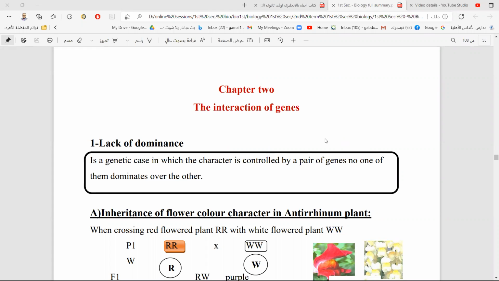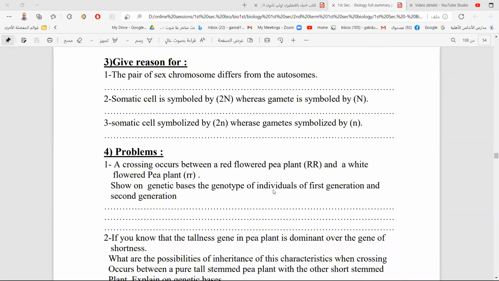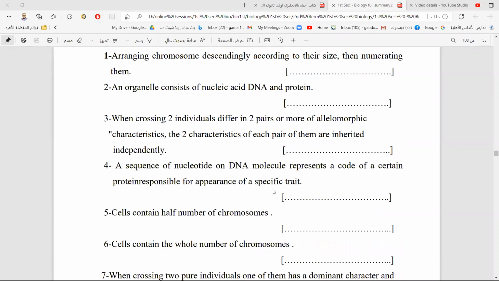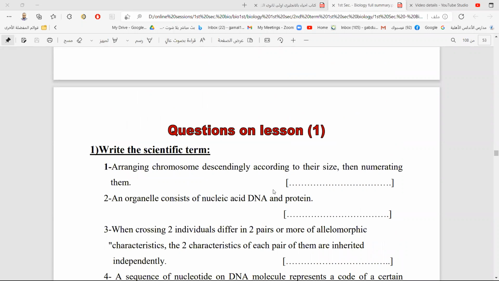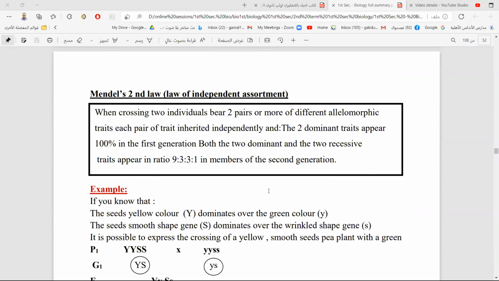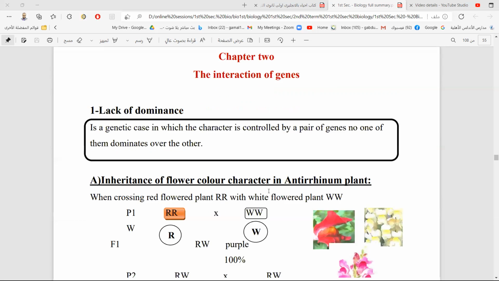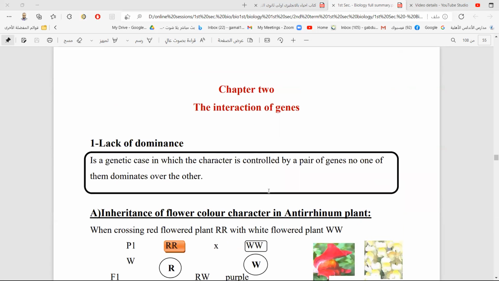Today, inshallah, we'll continue our discussion in biology, chapter 2, interaction of genes. After finishing talking about Mendelian inheritance, complete dominance, the first law of Mendel and second law of Mendel, and after finishing the discussion about the chromosomal theory, we come to chapter 2. We come to talk about interaction of genes, or gene interaction.